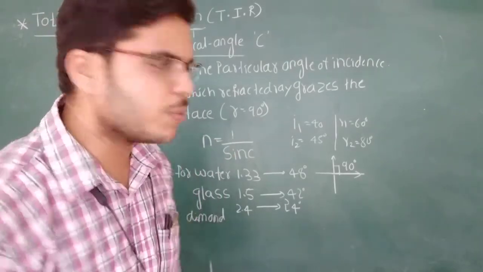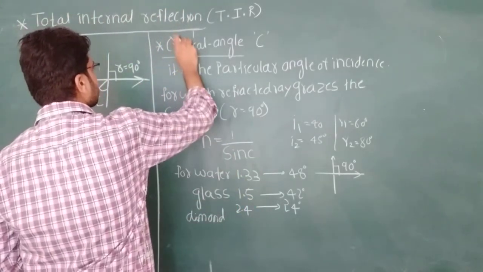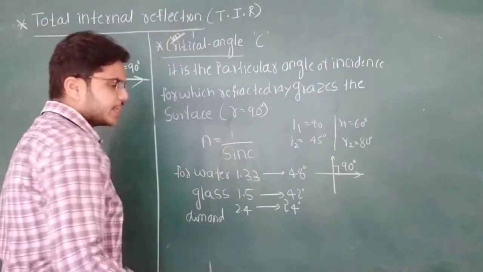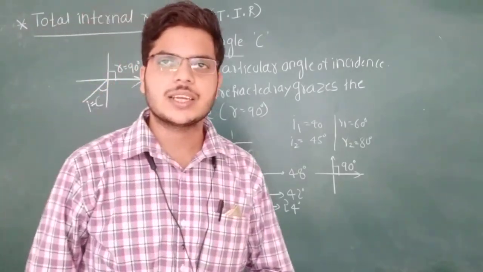Now, one more very important question. How do you define the critical angle?